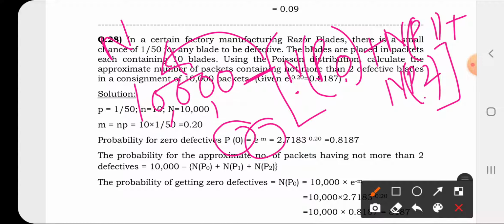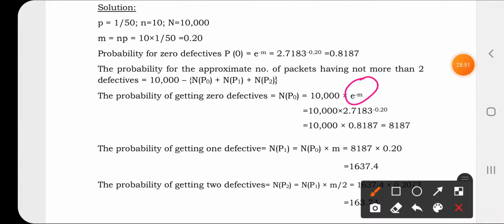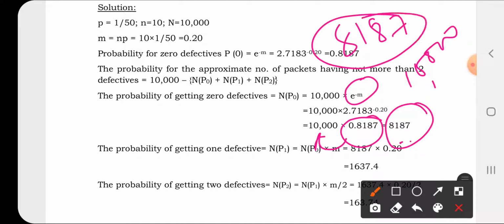The first one, just find out 0 defect, because you need the value of e to the power minus m, and the value is 0.8187. So to find the probability for 0 defective, you have the value 0.8187 multiplied with 10,000. It means out of 10,000 packets, 8,187 do not have any defects. In 8,187 packets, there are no defective blades.